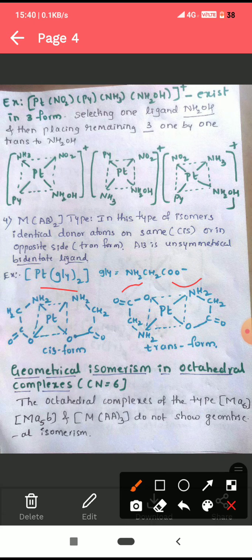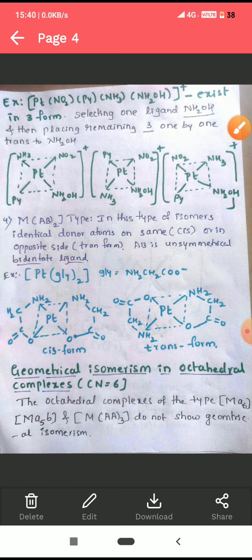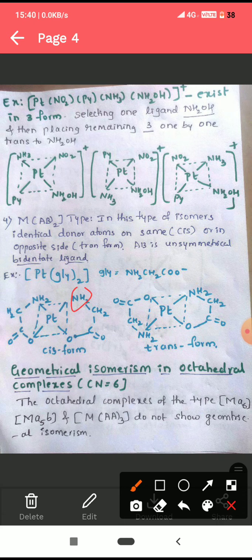Here we can write 2 forms. One is cis form, another is trans form. Identical donor atom means nitrogen. If nitrogen is on the same side, then it is cis form, and if nitrogen and oxygen are opposite to each other, then it is trans form. As you can see in the example, here NH2 is on one side and oxygen on another side.